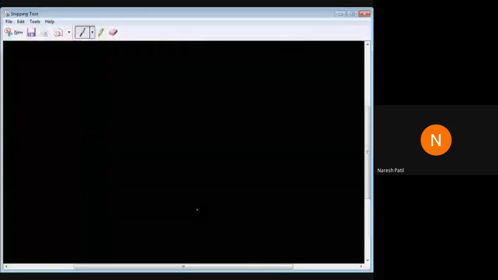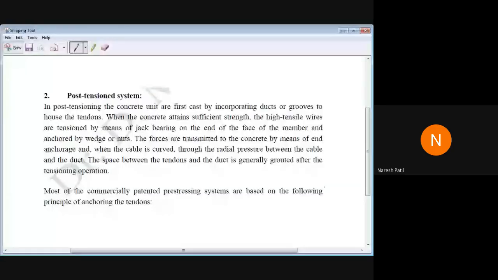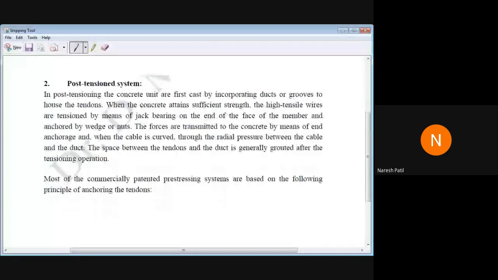Then next we have the post-tension system. This is already discussed, I'll just go through it. In the post-tensioning system, the concrete units are first cast by incorporating ducts or grooves to house the tendons. So the ducts or vents will be provided in the concrete. Then when the concrete attains sufficient strength,